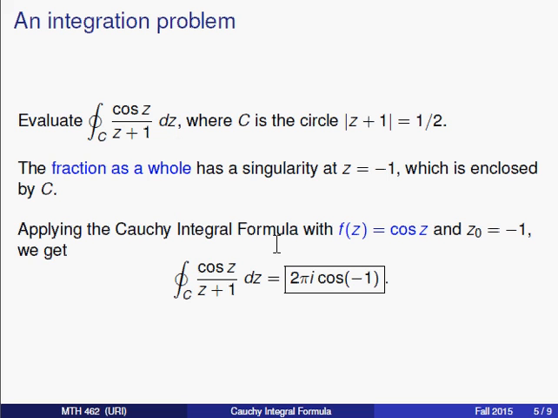Well, here's where the Cauchy integral formula becomes very useful. Let's take a look at just the numerator, cosine of z. We're going to think of that as the function f of z inside our Cauchy integral formula. And instead of z plus 1, we'll imagine this is z minus -1. Then using the Cauchy integral formula, we know that this integral, f of z over z minus z naught, should be equal to 2 pi i times the cosine of -1. And that's it. That is the value of the integral. There was really no integration involved. We just applied the theorem, and that gives the answer right away.